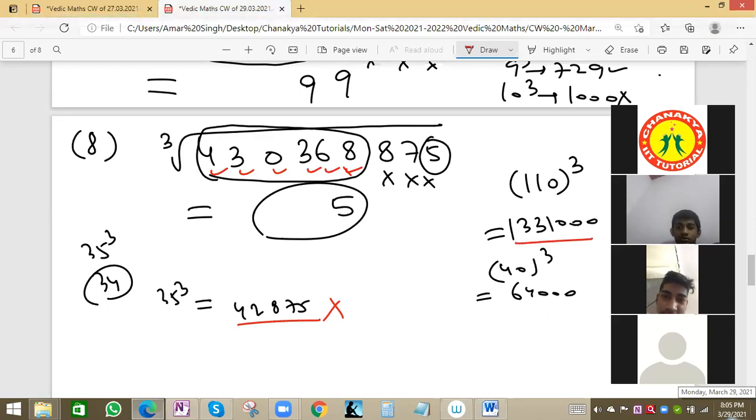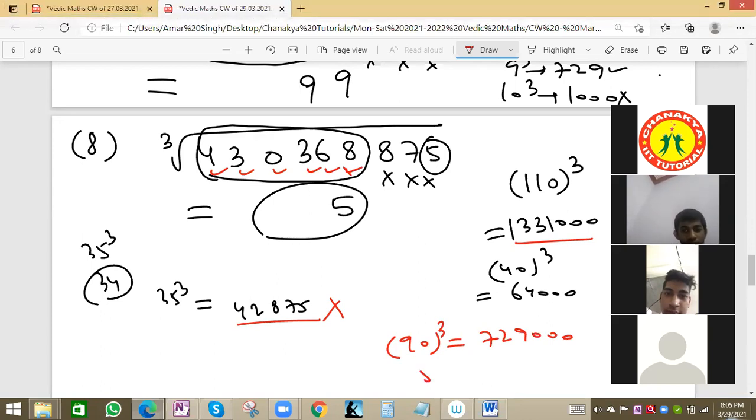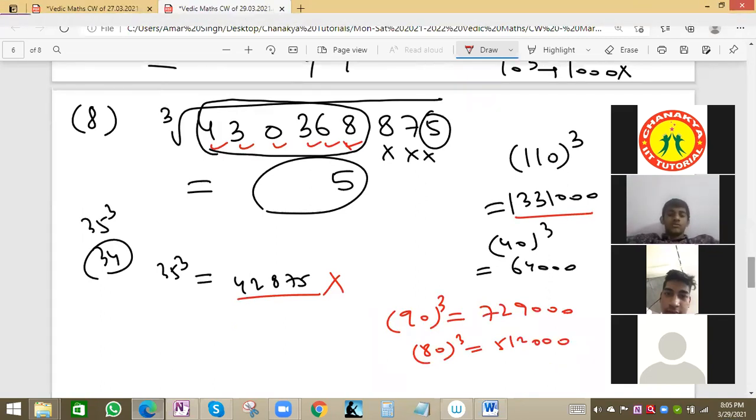it is very near to, suppose if we take 90 cube, this will be 729,000, 3 zeros and then 3 more digits, but 790 is more. We can take 80. 80 cube will be 512, we have to make assumptions. 512,000 is also slightly more.